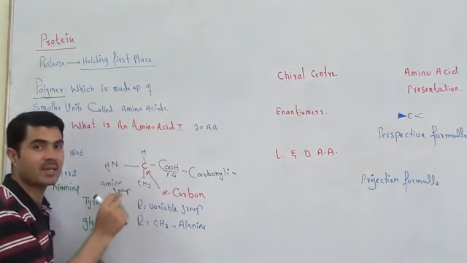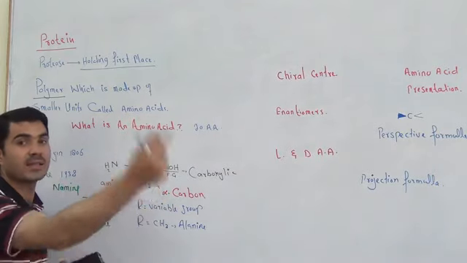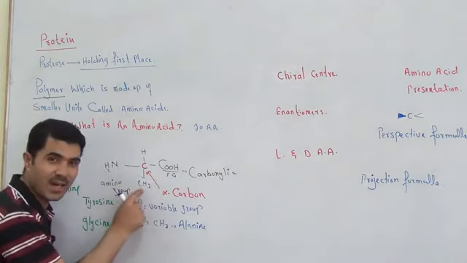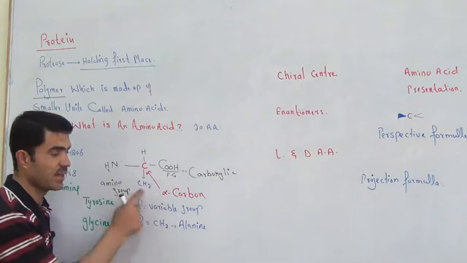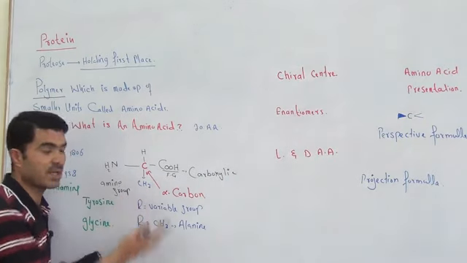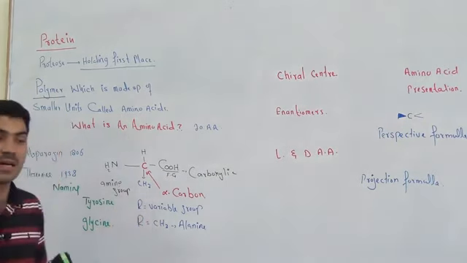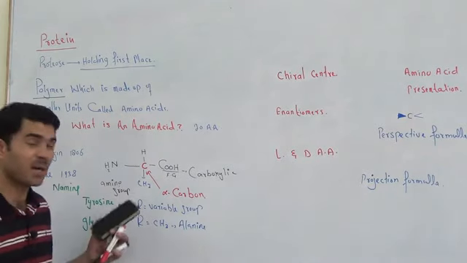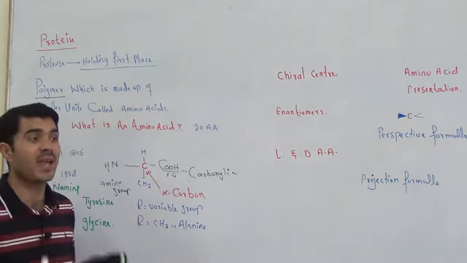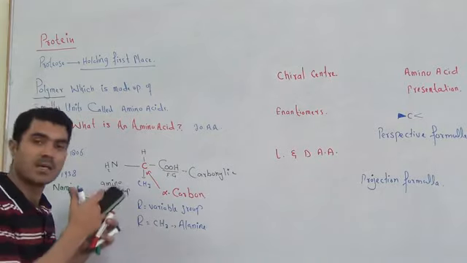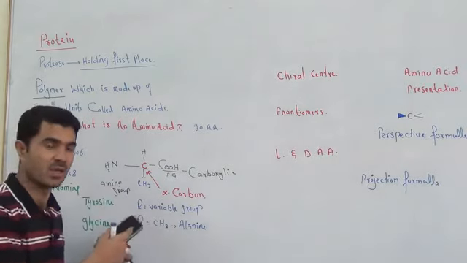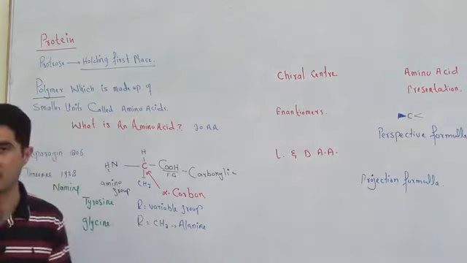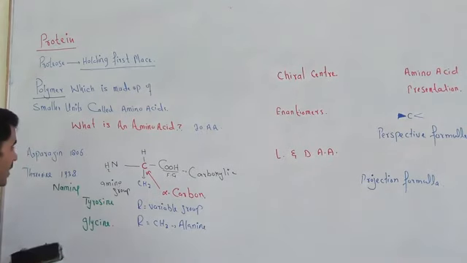But the only thing that may differ from one amino acid to another would be that R group. As I discussed, here hydrogen can come, here methyl can come, here a 3 carbon compound can come, here a benzene ring can come, here any other compound can occupy this position. So accordingly we will give the name to the amino acids.